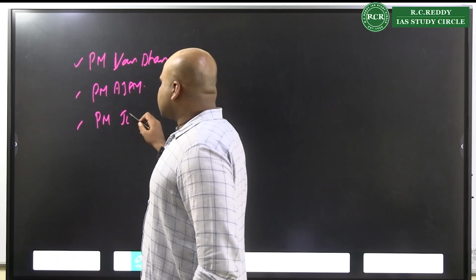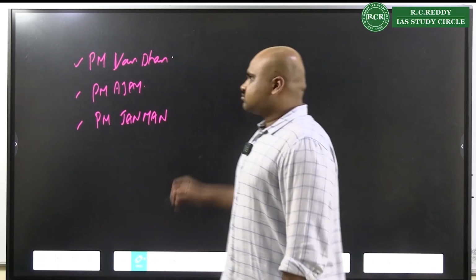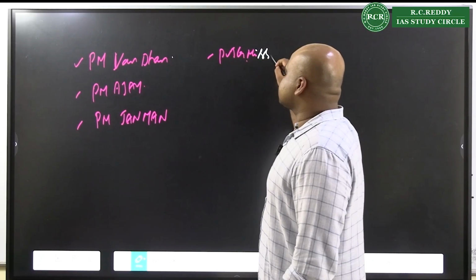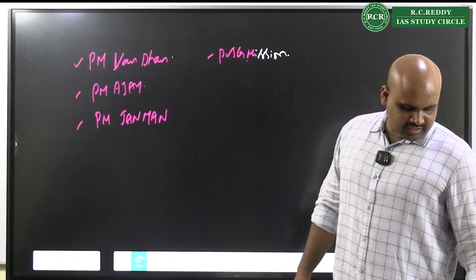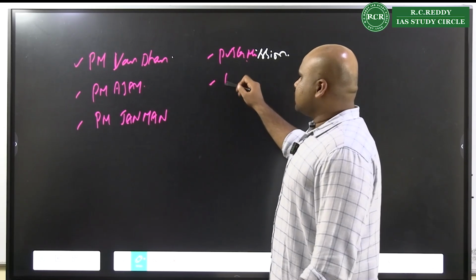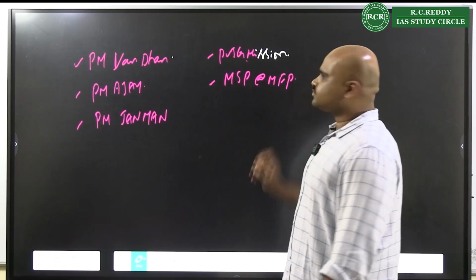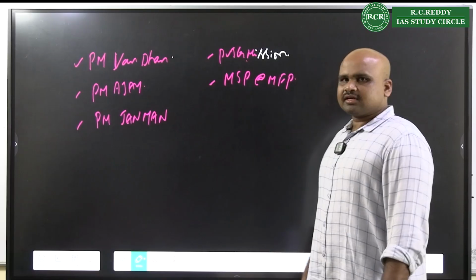Then PM Janman, then National PVTG Mission. That is another aspect. Then MSP for MFP. That is another.